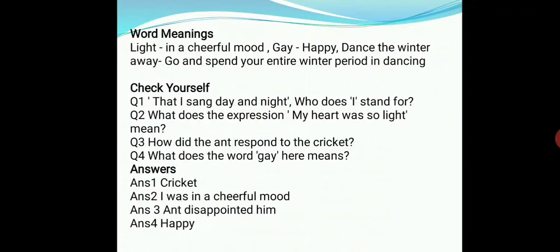Word meanings: light, in a cheerful mood; gay, happy; dance the winter away, go and spend your entire winter period dancing. Now it's the time to check. I sang day and night. Who does I stand for? Cricket. What does the expression my heart was so light mean? It means that the cricket was in a cheerful mood. How did the ant respond to the cricket? The ant disappointed him. What does the word gay here mean? It means happy.